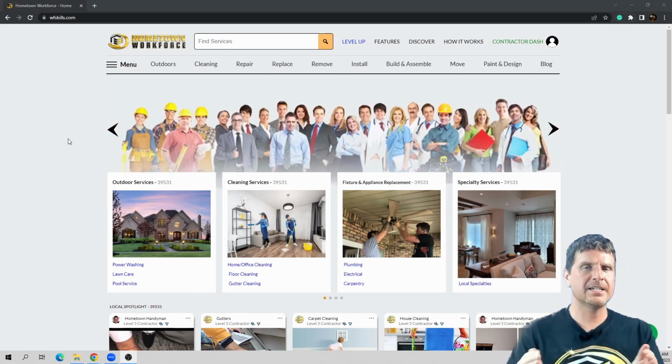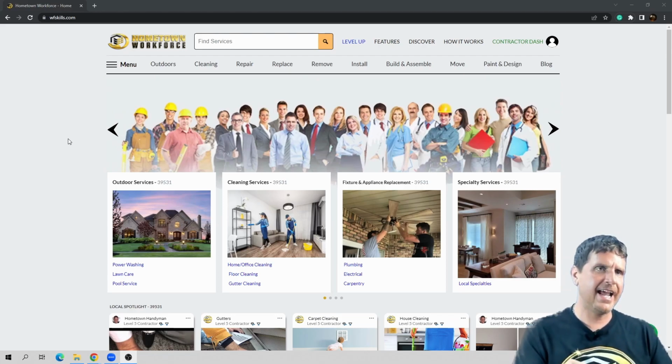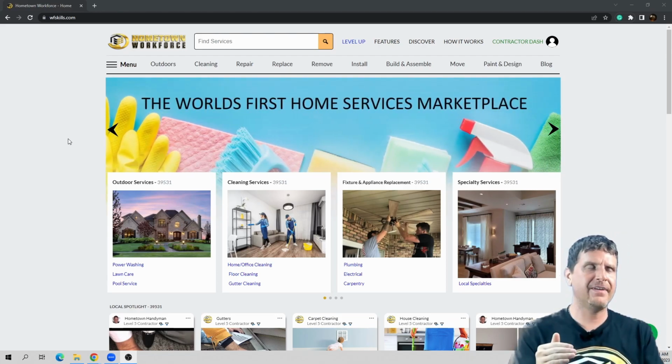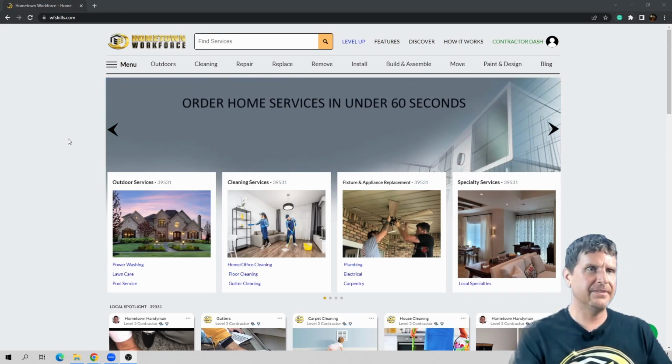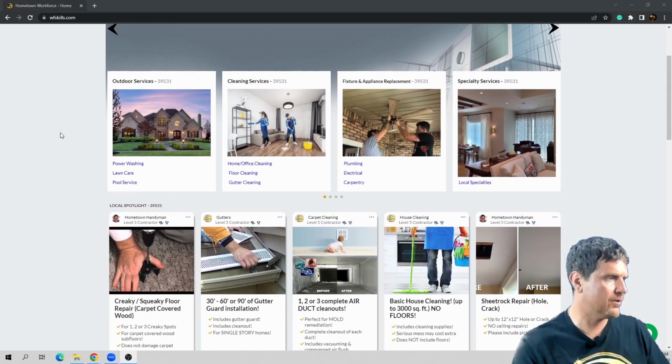And the way that works is contractors, when they create an account and they start creating listings, they define their service area with up to 5 zip codes. So if there's a listing available in your zip code, you will see that on our home page.